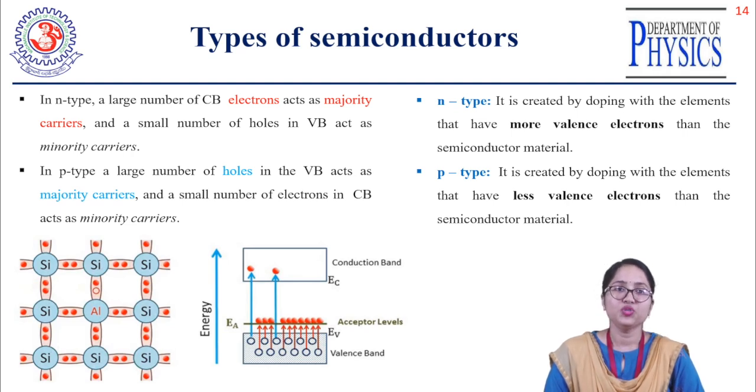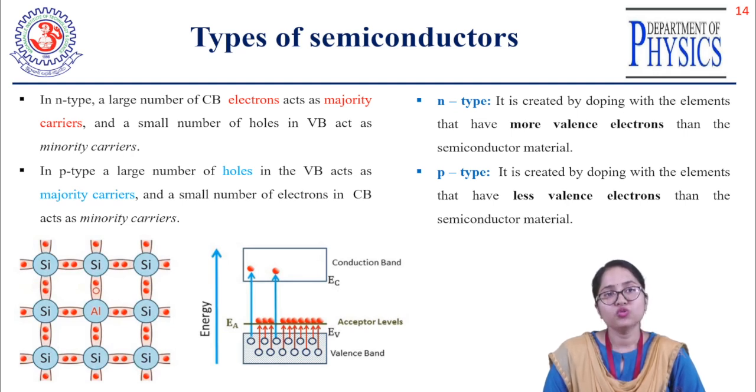So here this hole is created. This is nothing but your acceptor hole, right? If you add one aluminium atom, or one trivalent impurity, you will get one hole. Similarly, if you add n number of aluminium atoms, n trivalent impurities, you will get n number of holes.